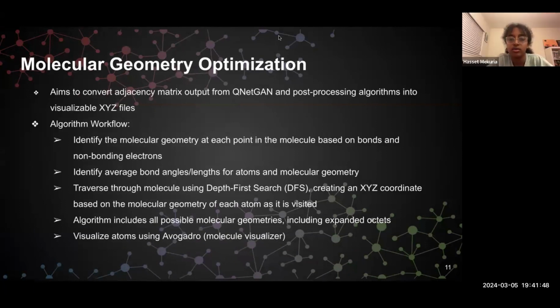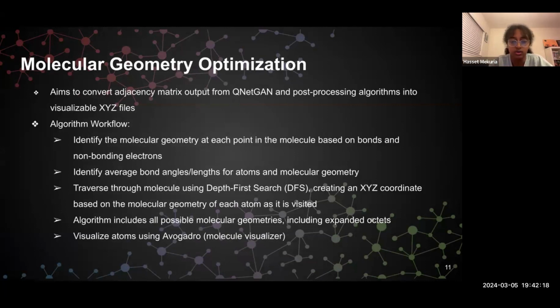Algorithm is our molecular geometry optimization algorithm, and it is one of our most recently added algorithms. Essentially, molecular geometry is a category of geometries such as trigonal planar or bent that are assigned based on the number of lone pairs a molecule has. It aims to convert the adjacency matrix output given from the previous algorithms into visualizable XYZ files. This involves finding the molecular geometry, or basically the three-dimensional structure of the molecule.